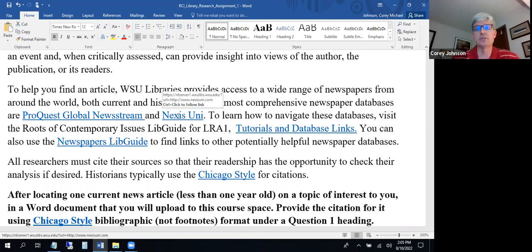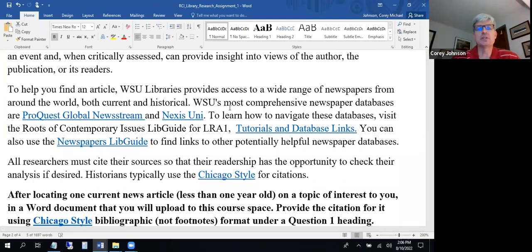Most newspapers provide at this point some kind of web content, as do almost all news outlets. And by the way, most instructors let you use any news outlet in terms of getting a story for LRA number 1.